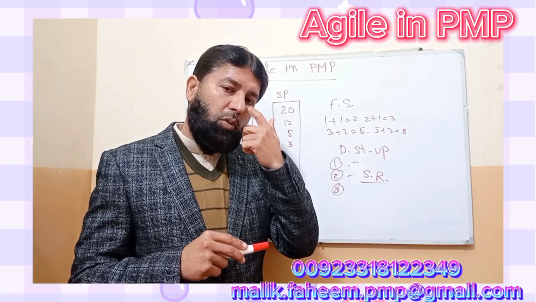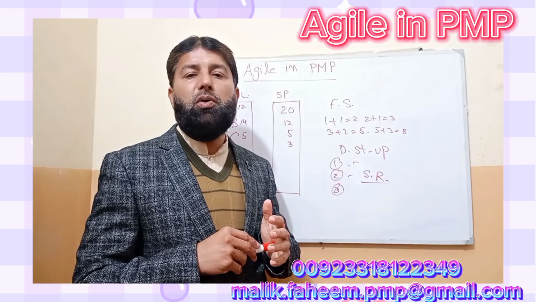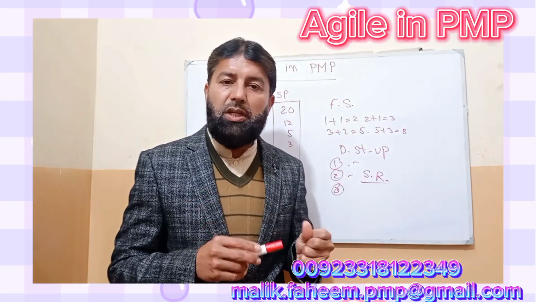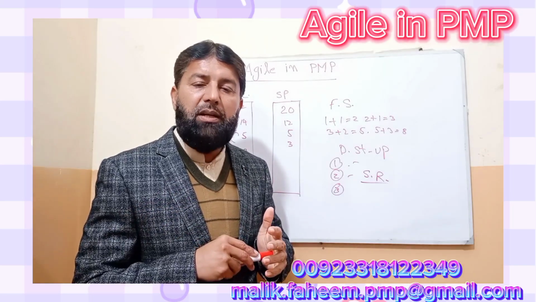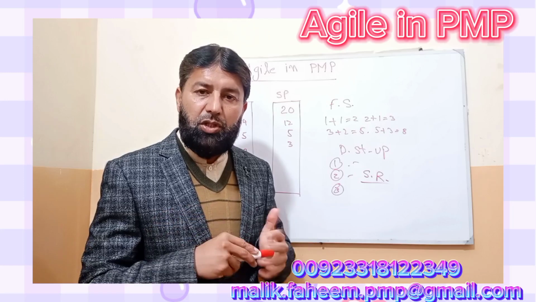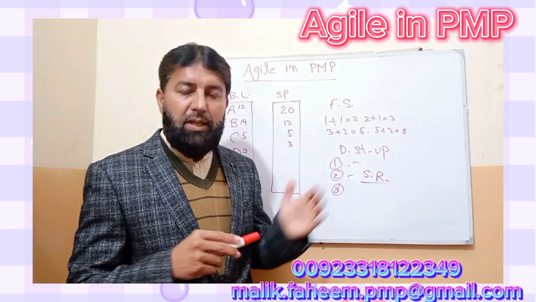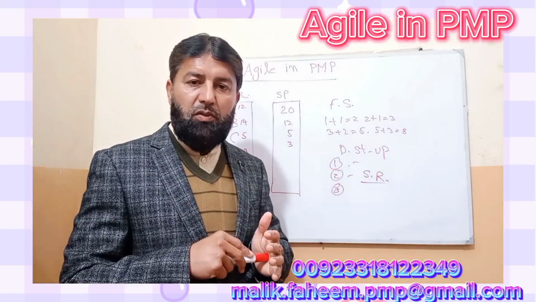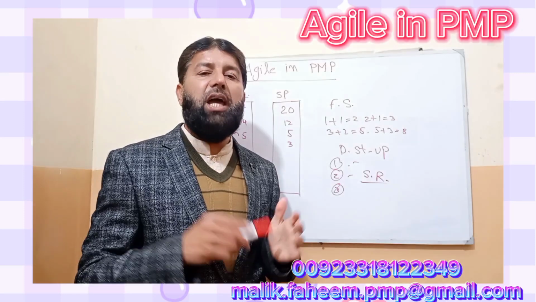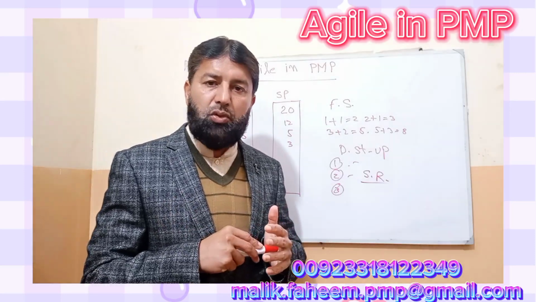Then he goes back to the stakeholders and prioritizes these user stories using different techniques. After that, teams come to the sprint planning meeting, sprint 0. They will give the story points to user stories. What is story point? Story point is the effort required to complete the user story.